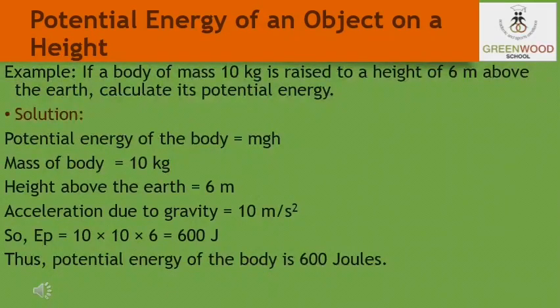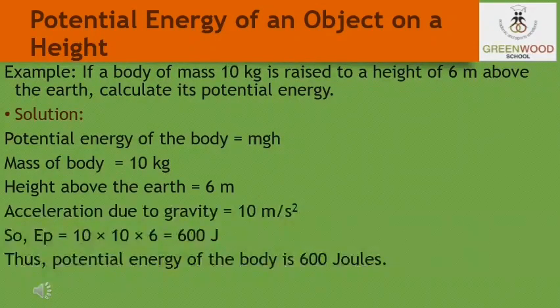Now students, let us discuss one example of potential energy. You can see here one example is given: if a body of mass 10 kg is raised to a height of 6 meters above the earth, calculate its potential energy. As we learned in the previous slide, the potential energy of the body is equal to mass times acceleration due to gravity times height.